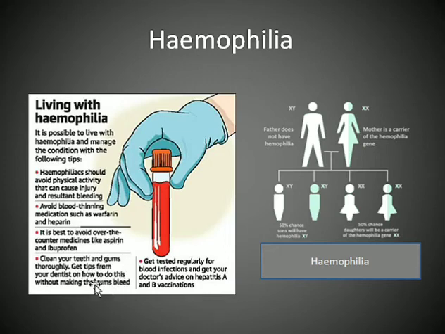Teeth and gums should be regularly checked by dentists so that there is no gum bleeding, and regular tests should be done for blood infections, especially hepatitis A and B, and vaccinations should be taken. So these are the different things that a hemophilic patient should keep in mind so that he does not get any injury, because even a small injury will lead to severe bleeding.